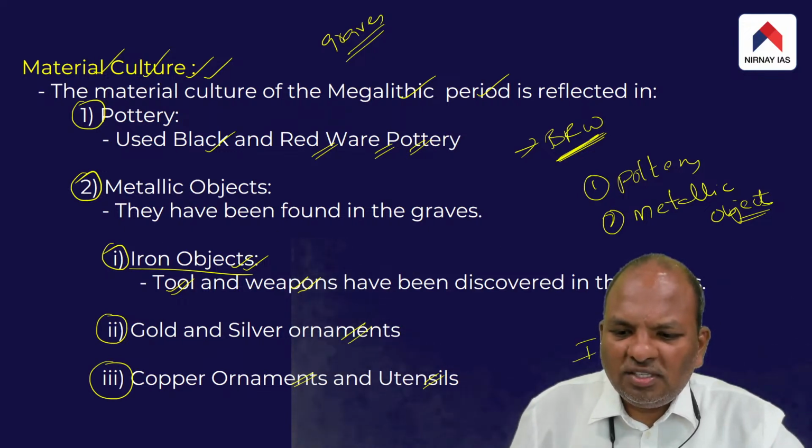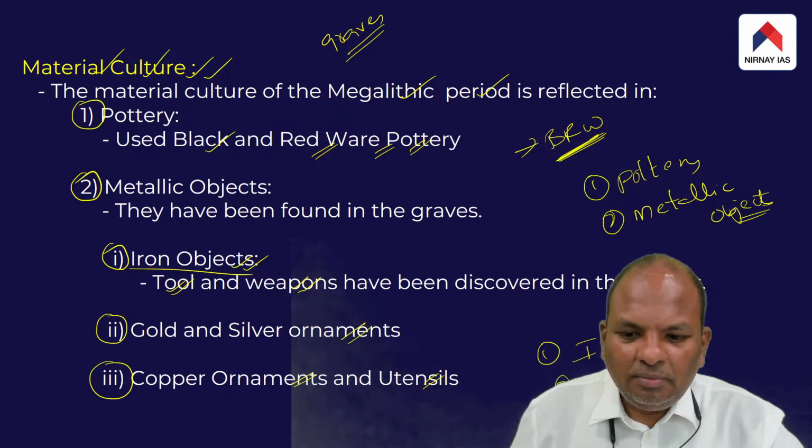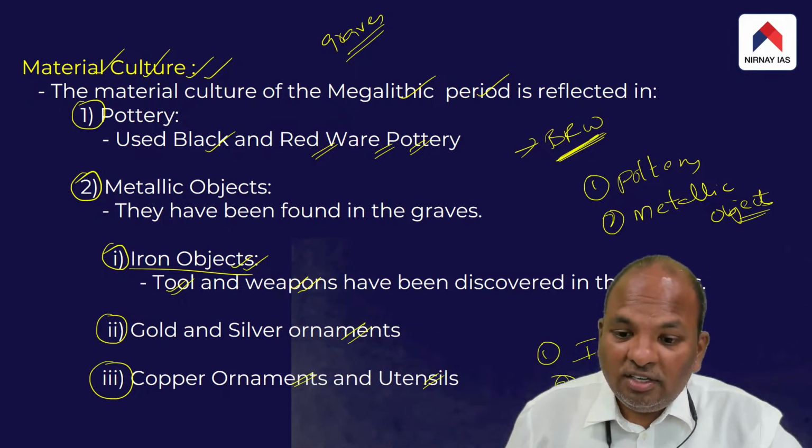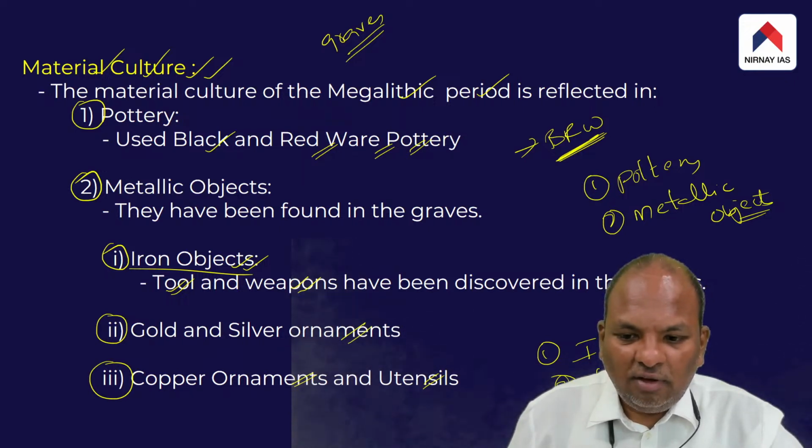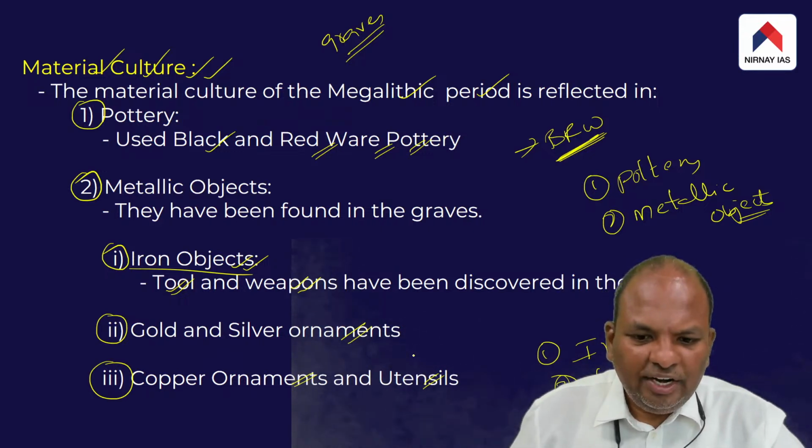Mostly, numerous iron tools and weapons have been discovered. Similarly, gold and silver ornaments. Third, copper ornaments and utensils have also been discovered. That's about the material culture.